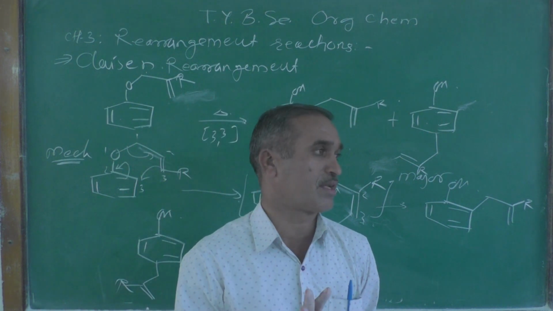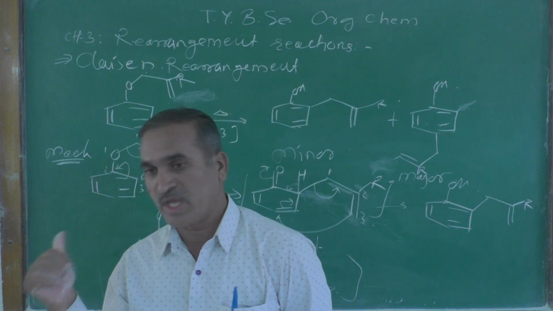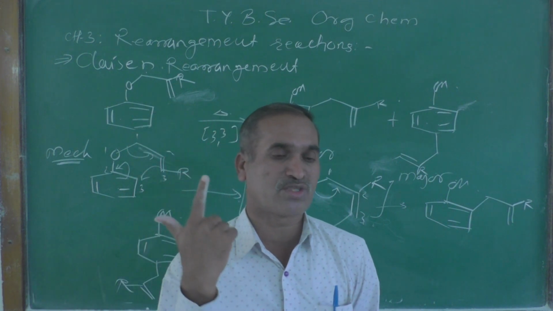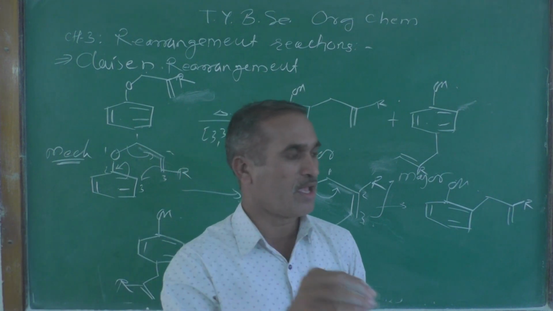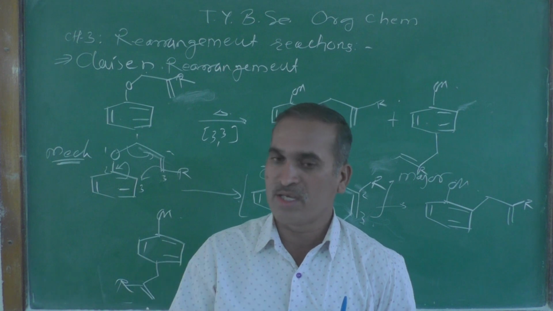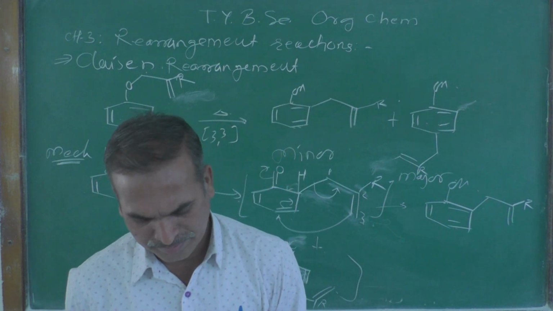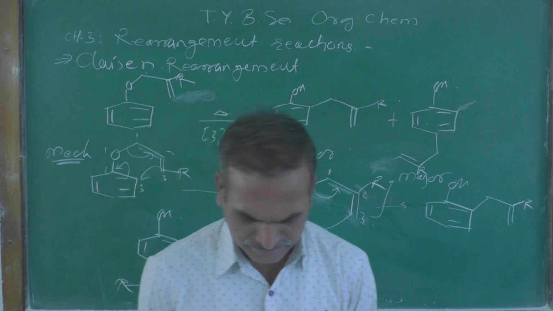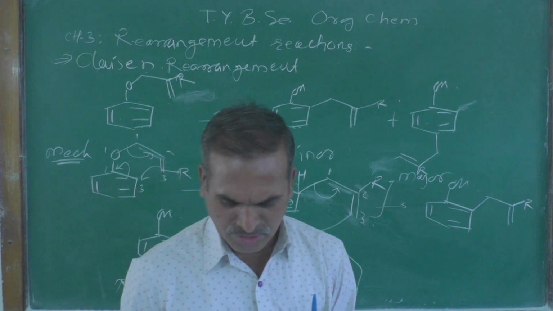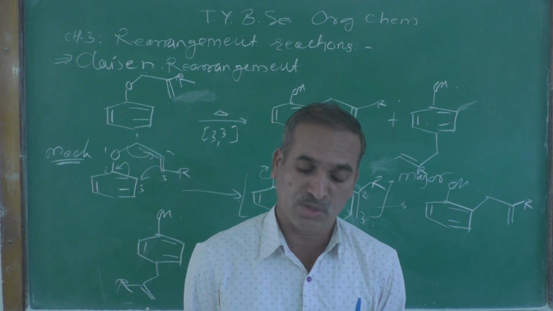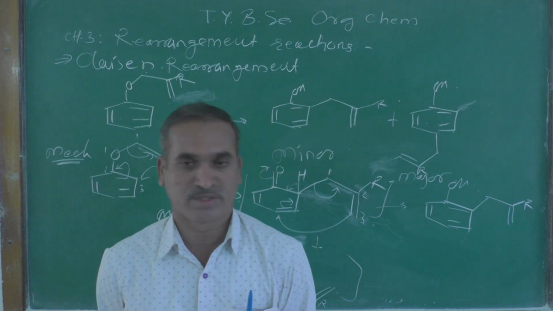Name 3 rearrangement reactions means what? Just now we have seen the Claisen rearrangement reaction and the Beckmann rearrangement reaction. There are so many rearrangement reactions. You at least have to give the names of 3. That's it. Then mention the factors controlling stability of carbanion, which we already learned in our previous chapter number 4.